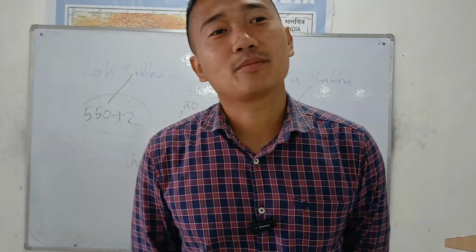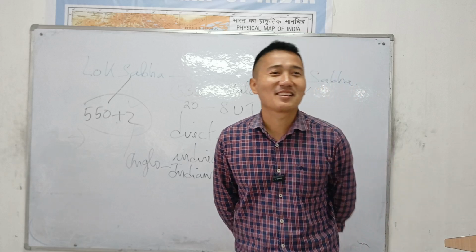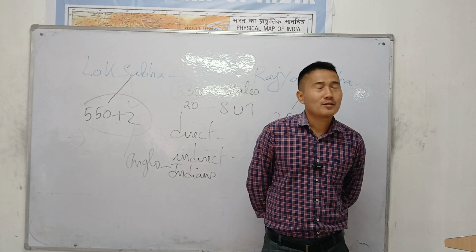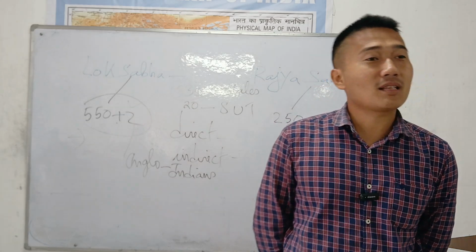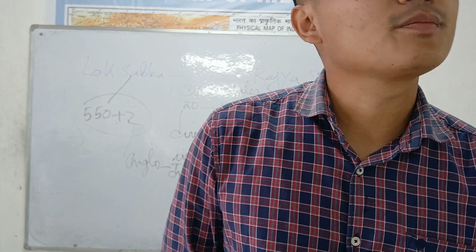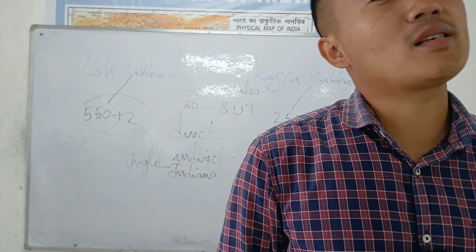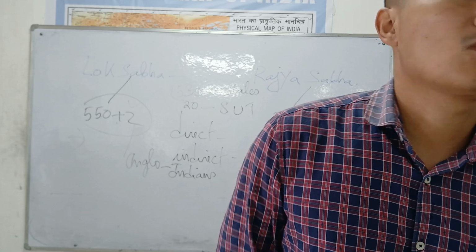These are all UTs. Who knows, your ENBO might become a UT. For development and all. It's a very sensitive area, so for that reason the government of India says, okay, we will not give statehood. We will give them a UT, which means an area directly looked after by the central government. Development, police administration, everything. So this is too important.